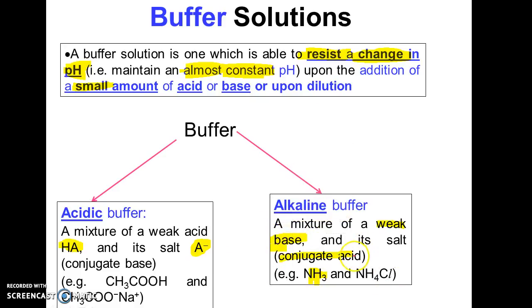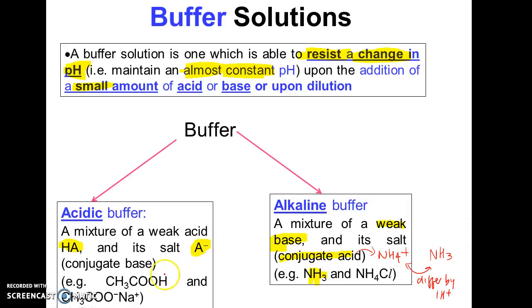Remember, the weak base and the conjugate acid differ by 1 H+.